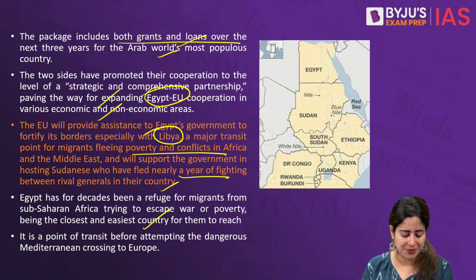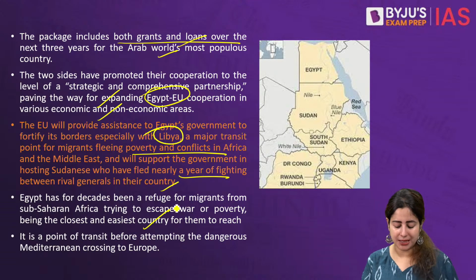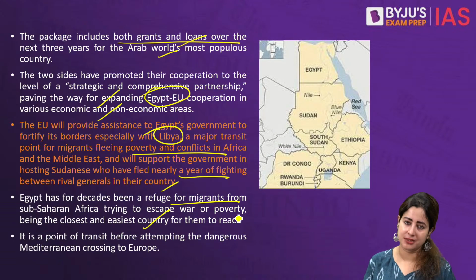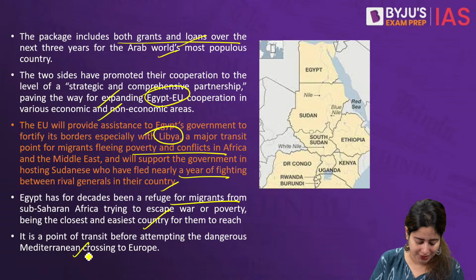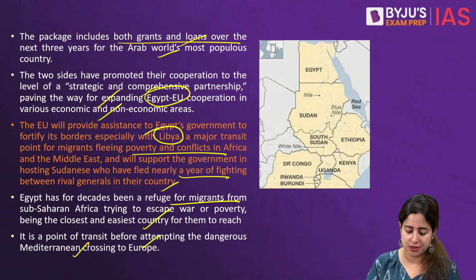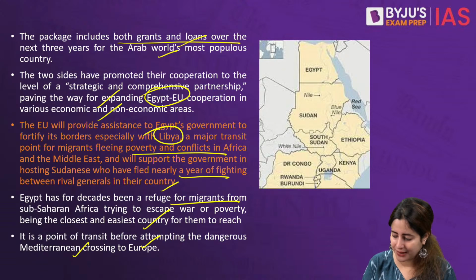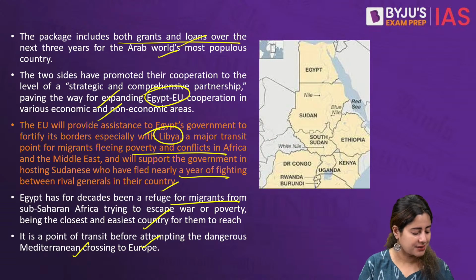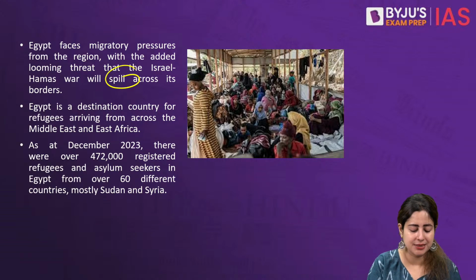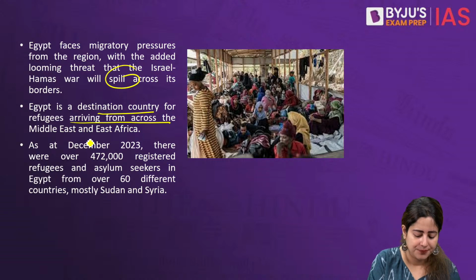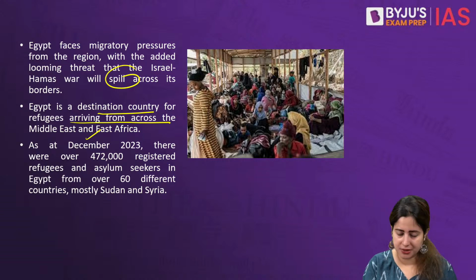So therefore, Egypt has surfaced as a prominent area for refugee migration from the sub-Saharan African countries in the previous few decades. And since it becomes a very easy channel for most of these people to cross the Mediterranean and then enter into Europe, today's investment by the EU comes in the light of discouraging its own refugee problem, the spillover that it is experiencing. So Egypt is a destination country for refugees that come across from the Middle East as well as East Africa. So not only sub-Saharan Africa, also the Middle Eastern countries.